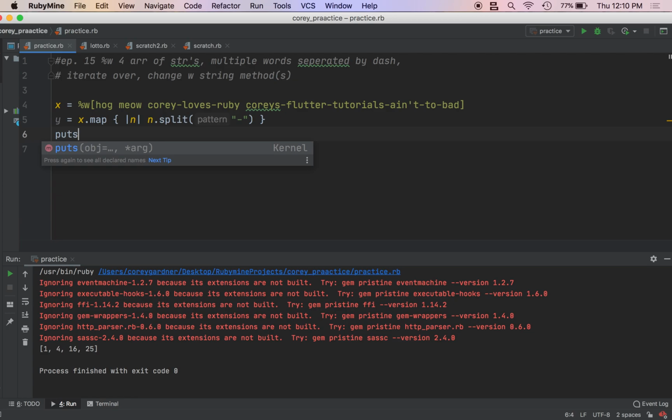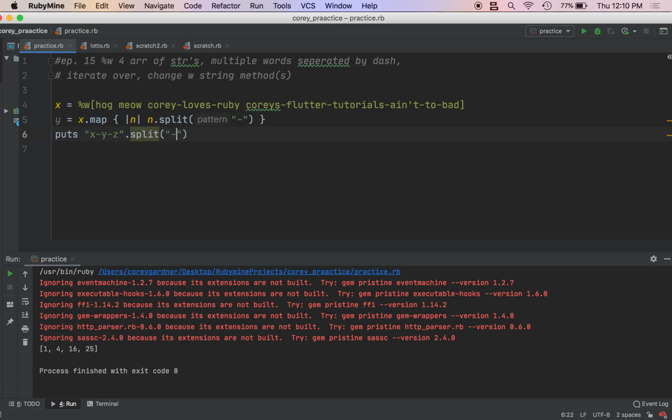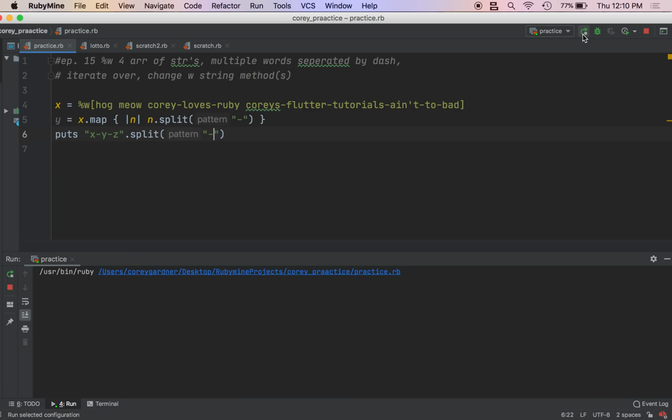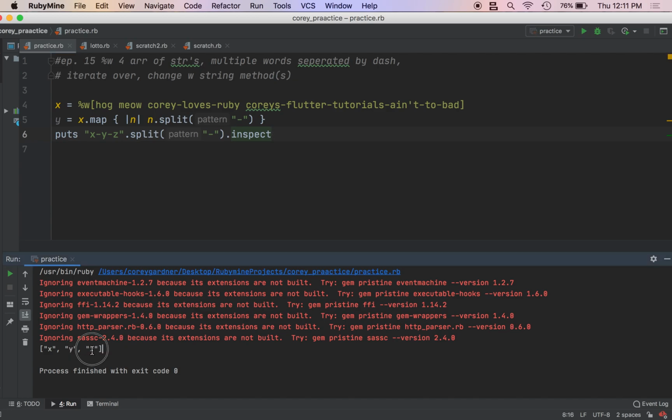If that doesn't make any sense, we're going to do puts x-y-z dot split on a dash just to demonstrate the split method, and let me inspect it, we get x, y, z. So split returns a new array of strings separated by where there once was the argument you choose.